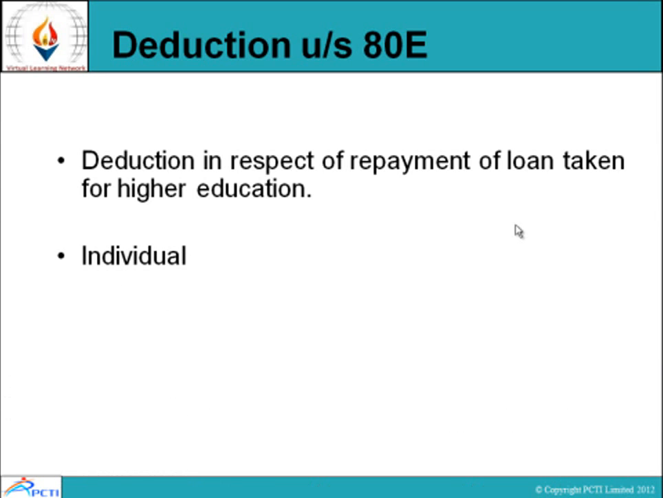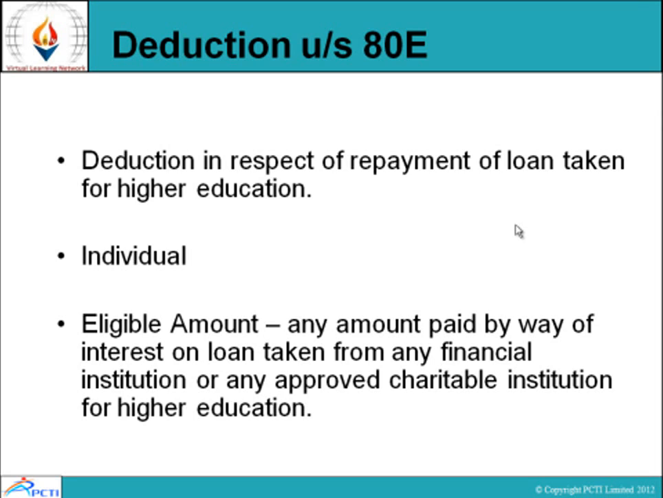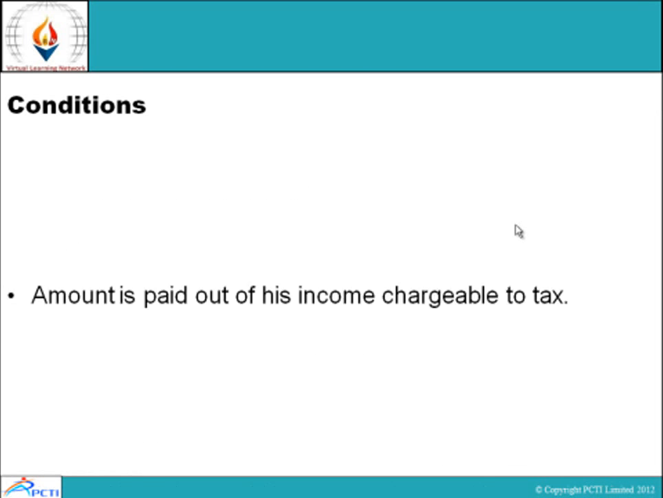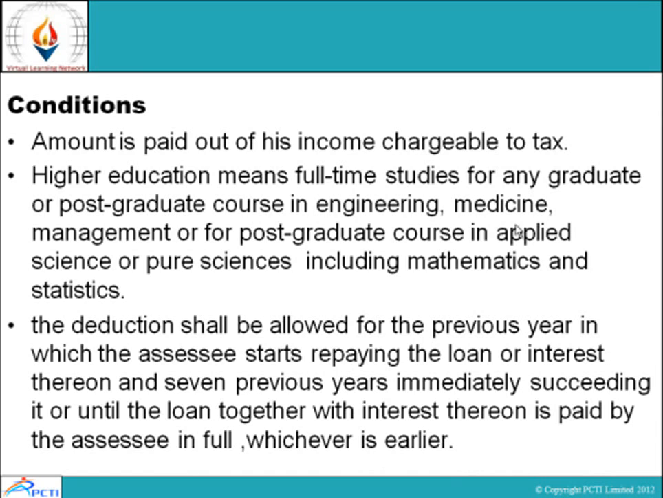And deduction under section 80E, deduction in respect of repayment of loan taken for higher education, for individuals. Eligible amount: any amount paid by way of interest on loan taken from any financial institution or any approved charitable institutions for higher education. Condition: amount is paid out of his income chargeable to tax. Higher education means full-time studies for any graduate or postgraduate course in engineering, medicine, management or for postgraduate course in applied science or pure science including mathematics and statistics.